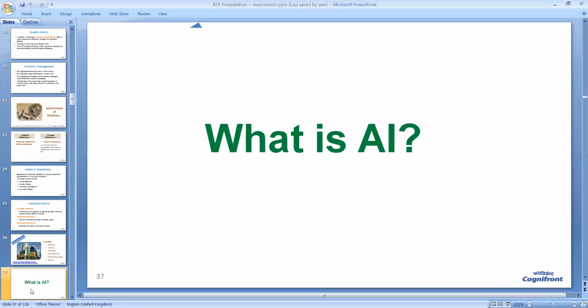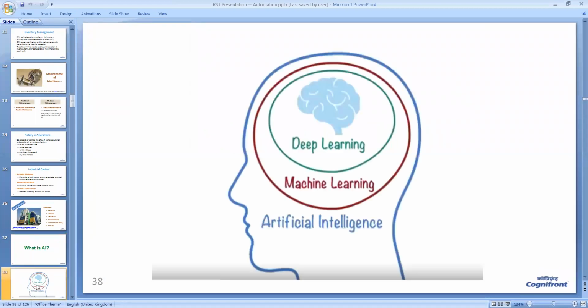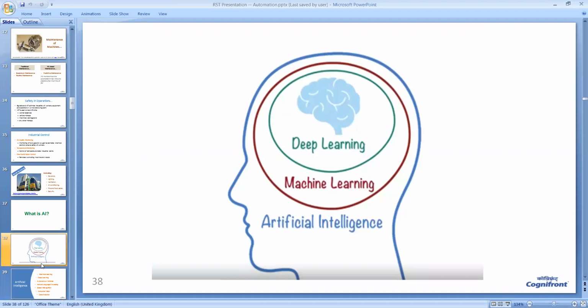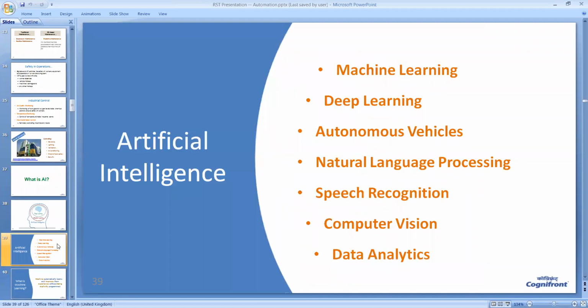So what is artificial intelligence? Artificial intelligence is an umbrella term, and within that there are two important branches, machine learning and deep learning. Artificial intelligence involves many sub branches like machine learning, deep learning, autonomous vehicles, that is driverless cars, natural language processing, speech recognition, computer vision, data analytics, and so on.